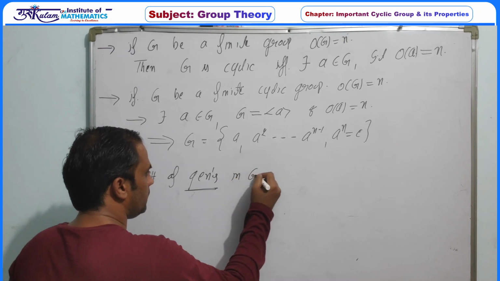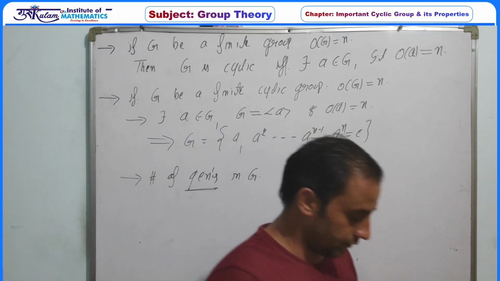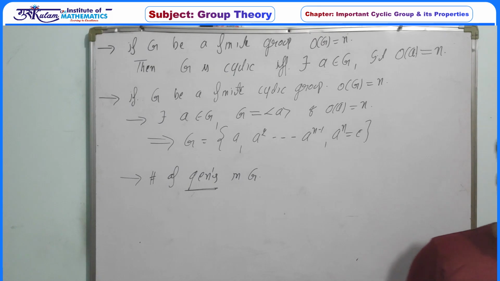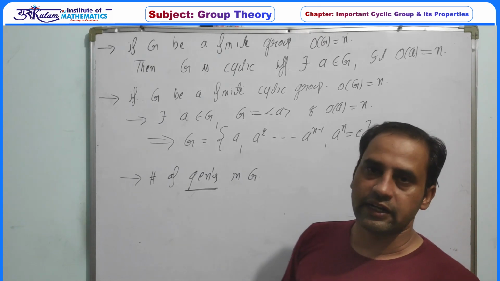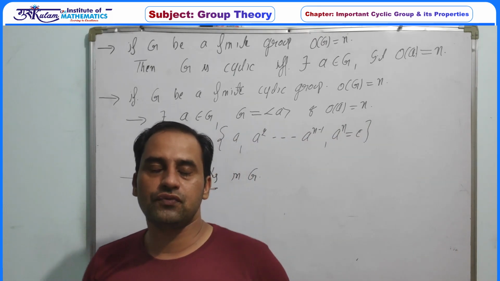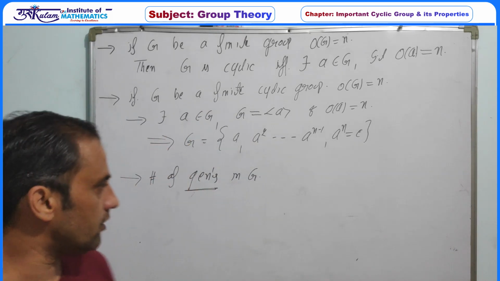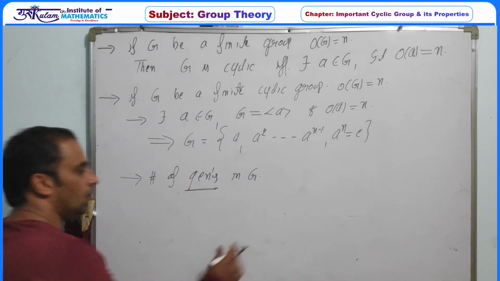in G. So the question is, if G is a finite cyclic group of order n, then the number of generators in this cyclic group.